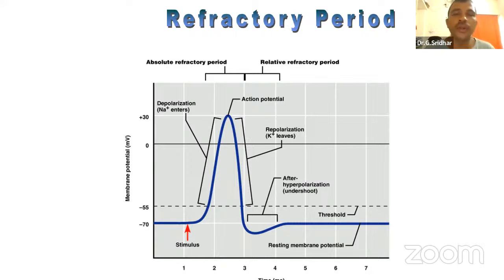That's why if anybody asks you what the resting membrane potential is, resting membrane potential is minus 65 millivolts to minus 70 millivolts. Minus 65 is an excellent answer. Okay, minus 65 millivolts to minus 70 millivolts. Because you can see here, I'm not changing the diagram. I'm keeping the diagram.